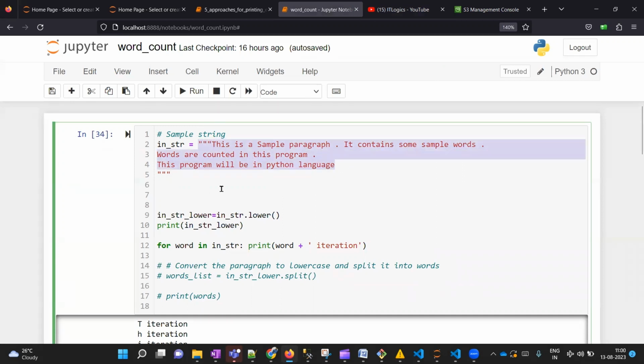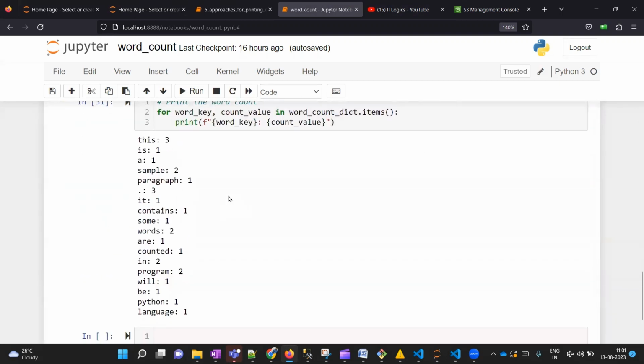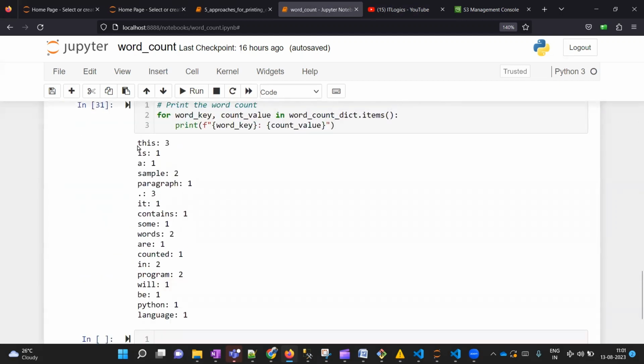Now as part of the output, what we want is to calculate the frequency of each and every word in this string. You can consider it as a small paragraph also. So what do we mean by frequency? By frequency, I mean that "sample" is coming two times inside this string, so the frequency of this word is 2. We have to calculate this frequency for each and every word and print our output something like this: "your" and "age" are coming one time, "sample" is coming two times, and so on.